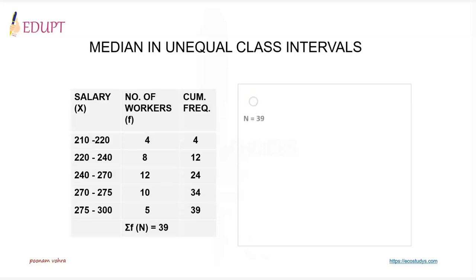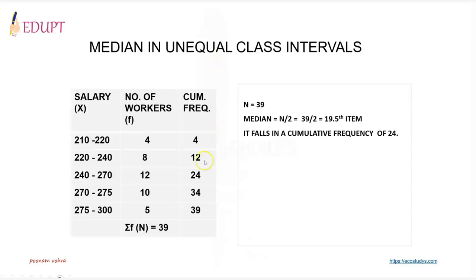So the steps here are: find out sigma f, which is 39 in this case. Find out the median item, that is n by 2, which is 19.5, and it falls in the cumulative frequency of 24. So the median class is 240 to 270.